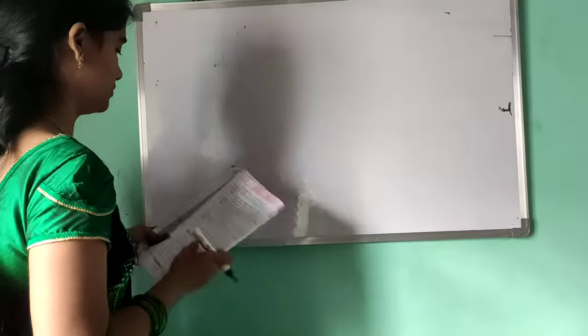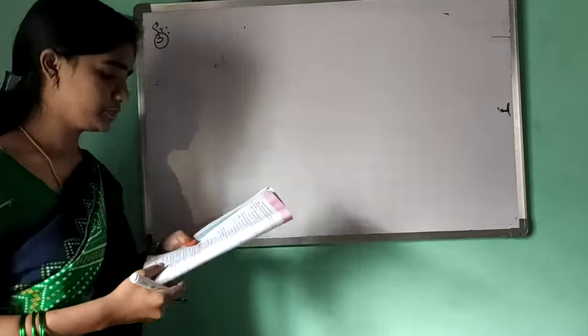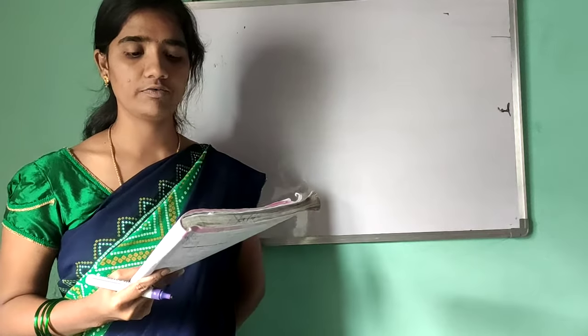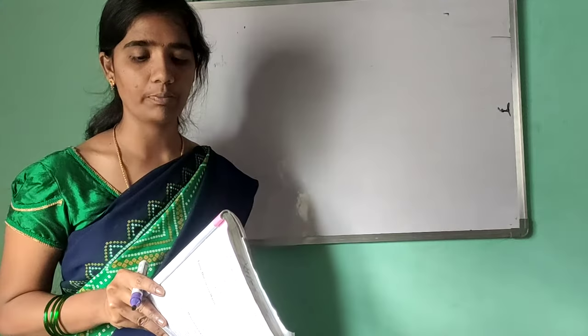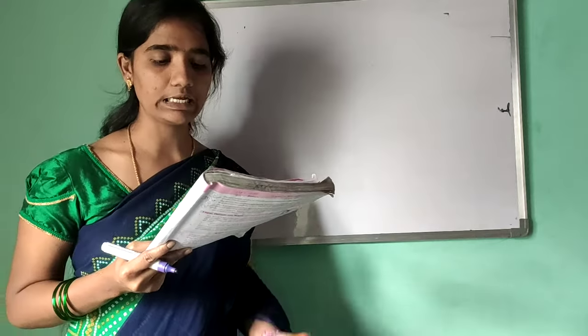Example 3. A hotel has 15 liters of milk. 25 milliliters of milk is required to prepare a cup of tea. How many cups of tea can be made with the milk?